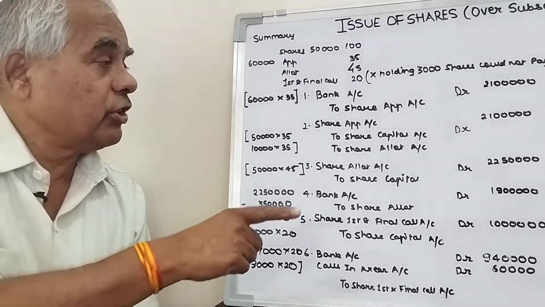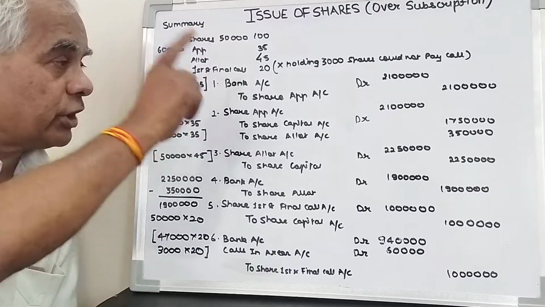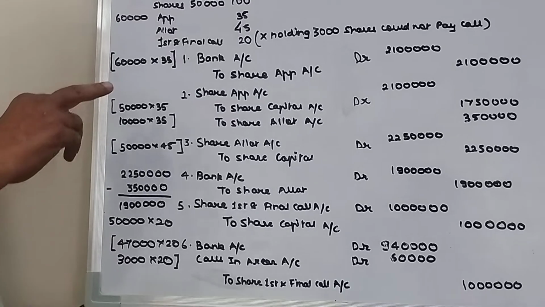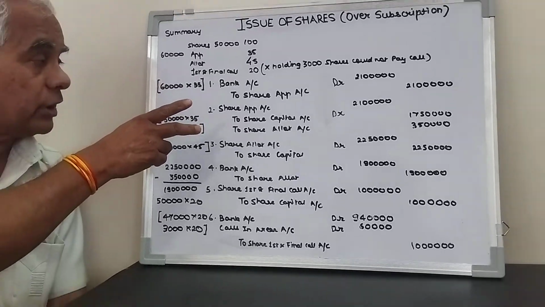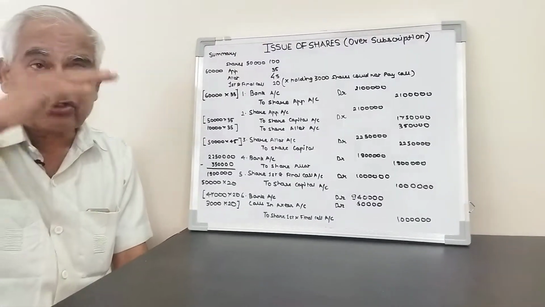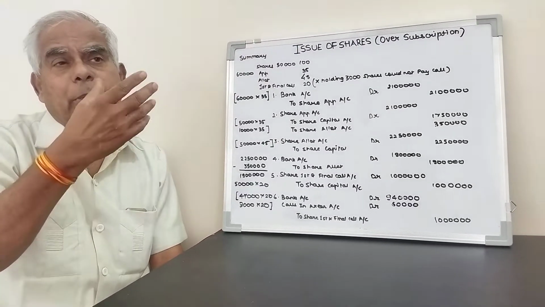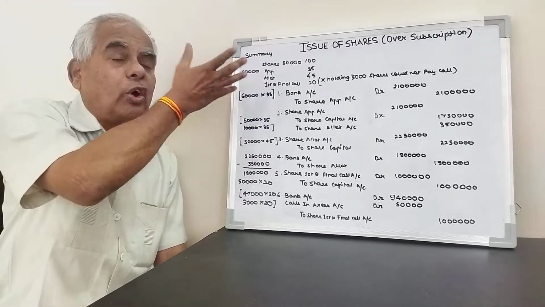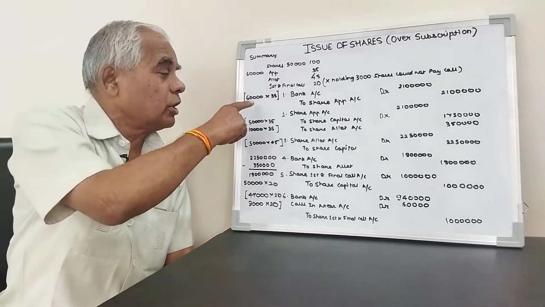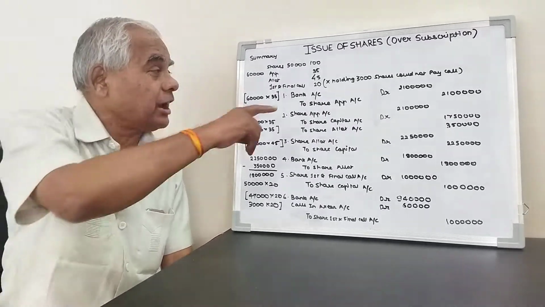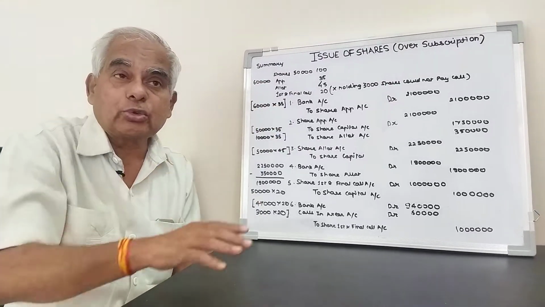The first entry always remains the same: bank account debit to share application account. Whatever the applications received, we calculate the amount accordingly. If applications received were 48,000, we calculate 48,000 into 35. If exactly 50,000, 50,000 into 35.